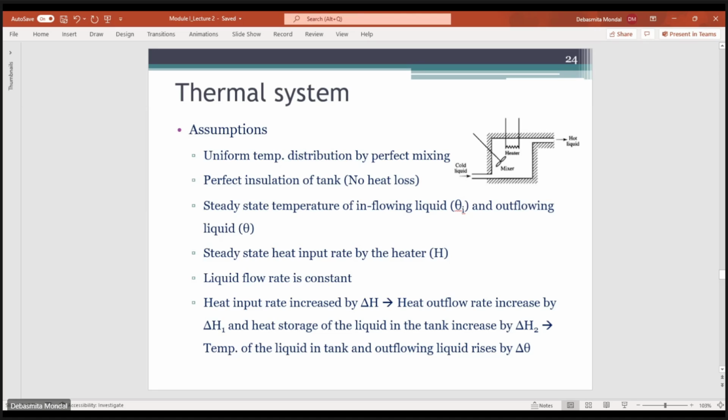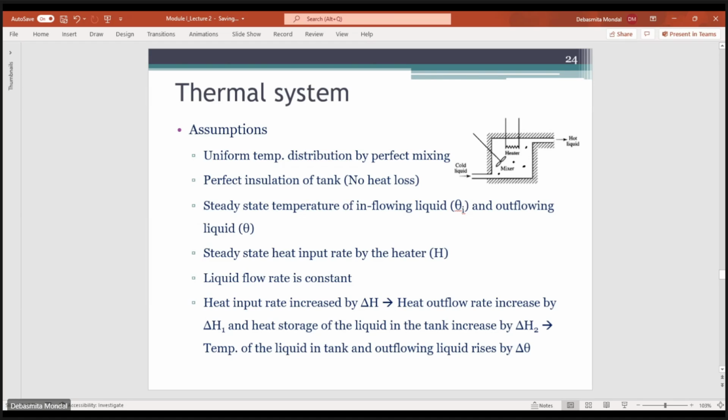If we want to model this kind of thermal system, the basic assumption of this linear model representation is that the temperature should be uniform. As we talked about, this is a lumped parameter model. So we are assuming that the temperature of the whole liquid inside this tank is the same. It is not changing. So the temperature at this point is the same as the temperature at this point, and this point.